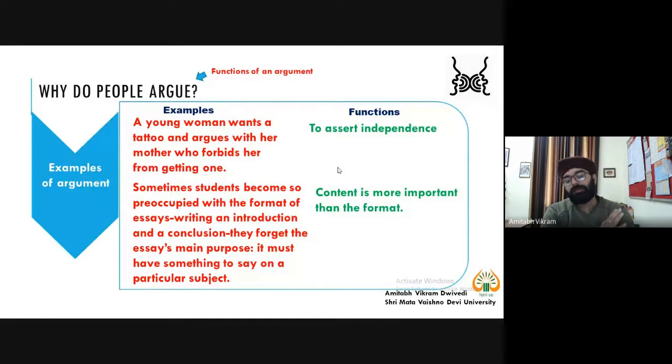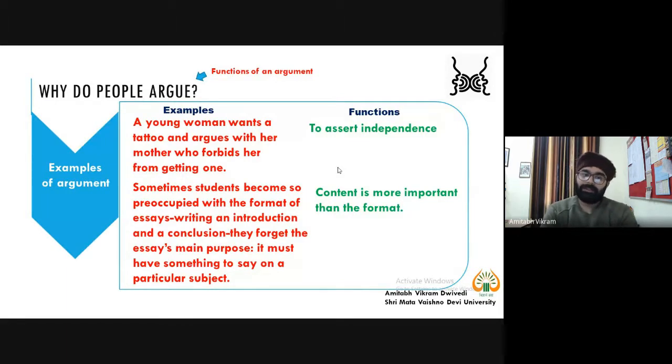So we know that we have multiple voices here, and when people argue, when they raise their voice, there must be some reason and there must be some function. So here we have found a function, to assert independence, and we have taken into consideration the daughter's point of view. This is the starting point of finding out an argument.